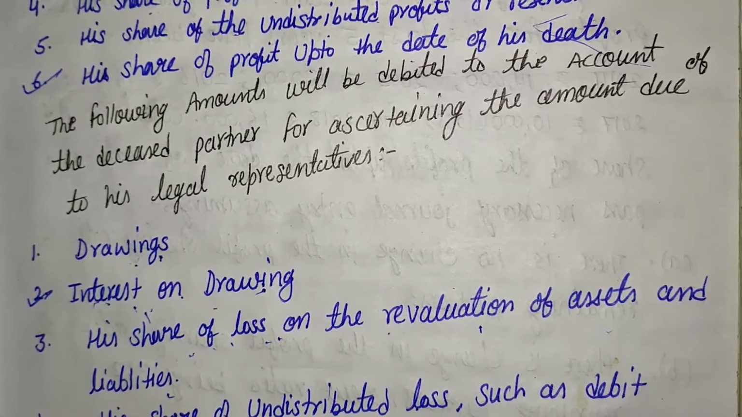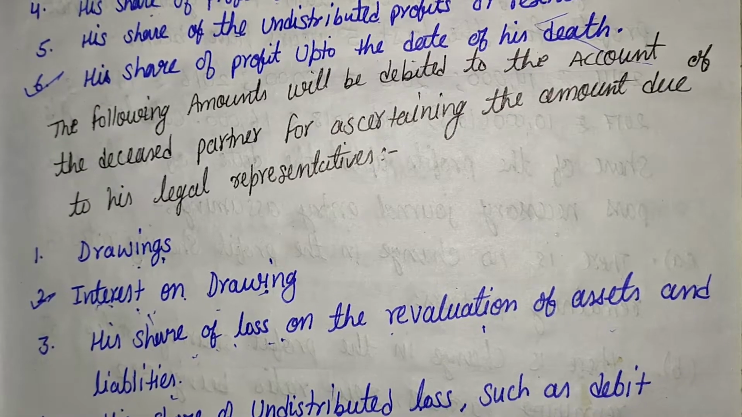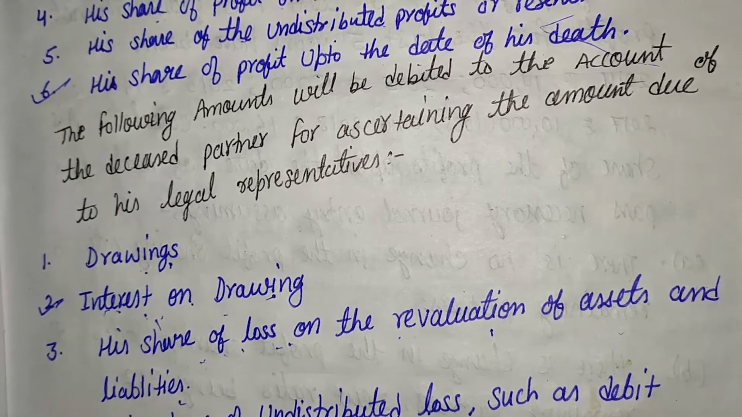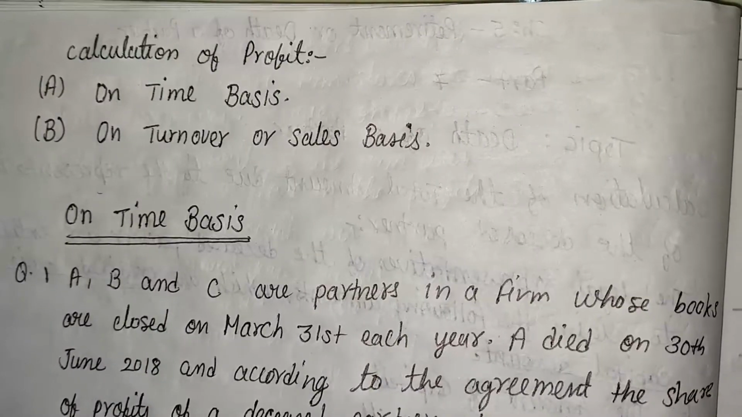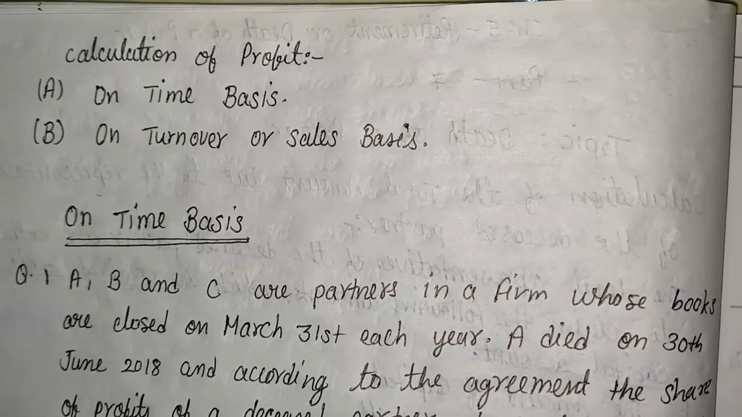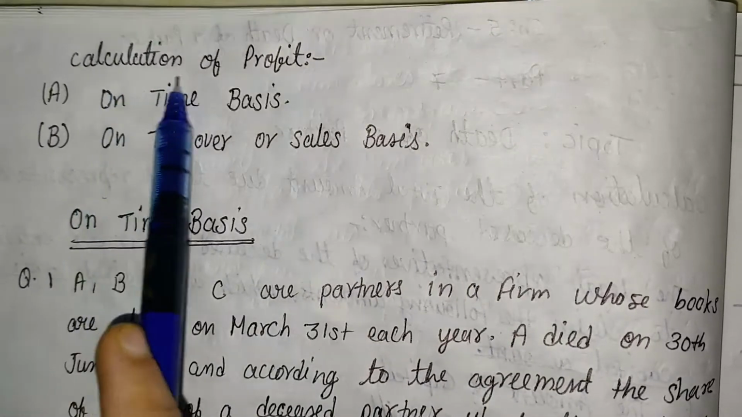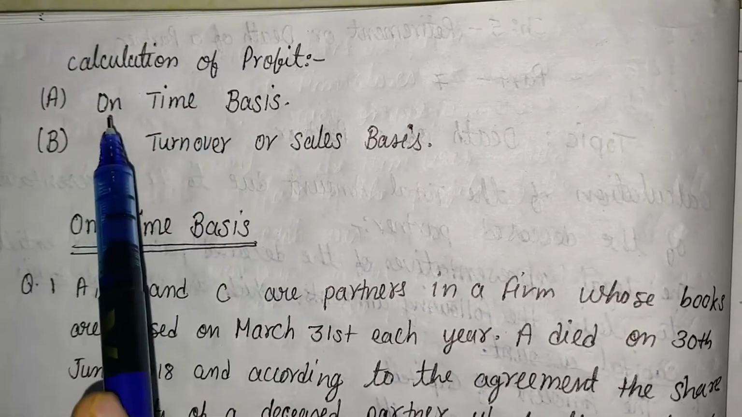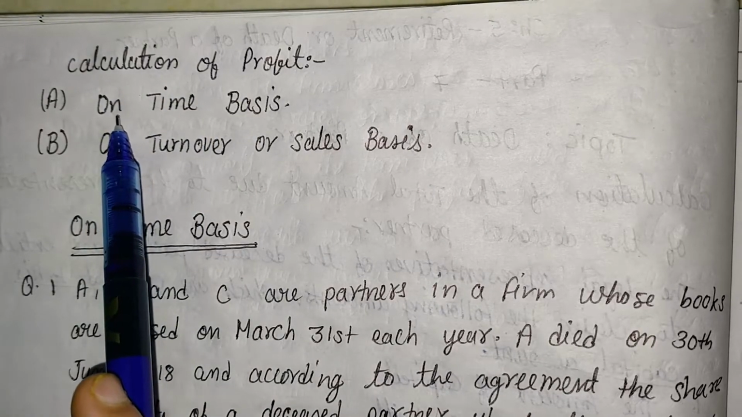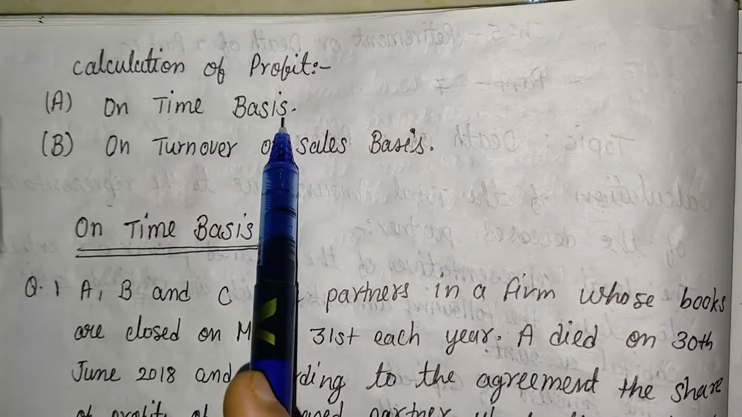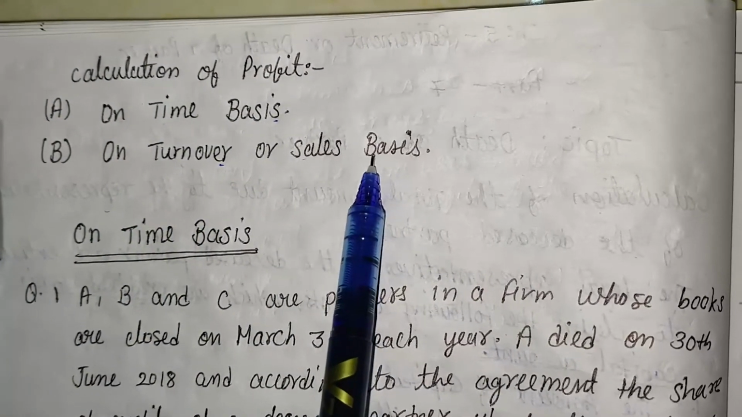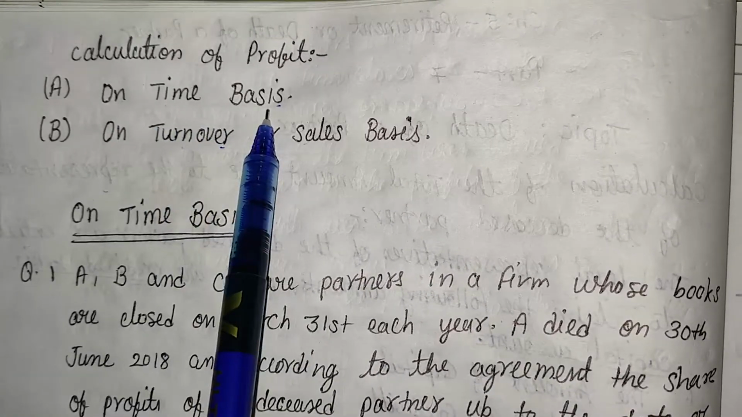Now, for understanding the whole concept, we are going to discuss some questions. Here, the first topic is calculation of profit. We can calculate profit by 2 methods. The first one is on time basis. The second one is on turnover or sales basis. First of all, on time basis.